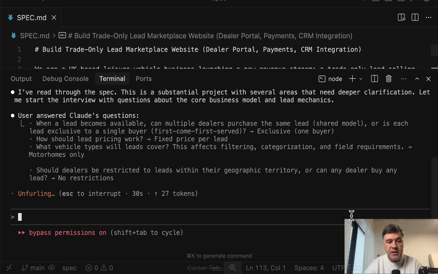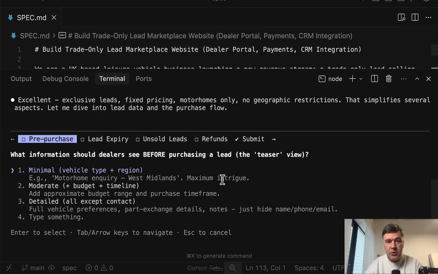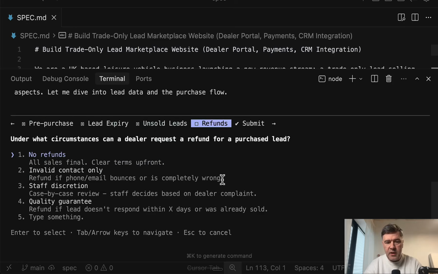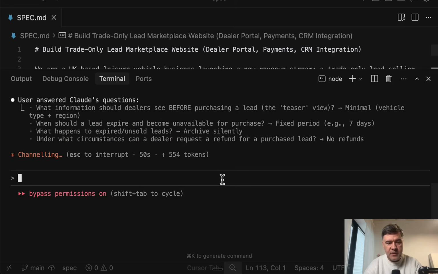But look what happens next. And look what Claude Code says. Excellent, stuff like that. This simplifies. Now next, let me dive into lead data and the purchase flow. So it comes up with a set of questions related to the next topic of the specification. So as you can see, we have 4 more questions: pre-purchase, lead expiry, unsold leads, and refunds. And again, enter, enter, enter, enter, since I don't know the answers, and we submit the answers.